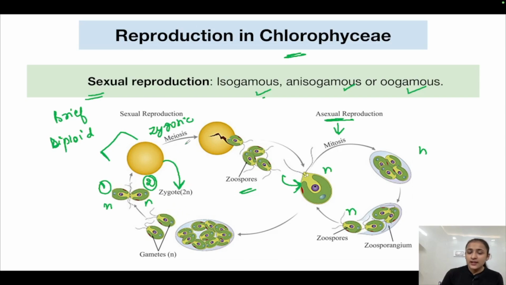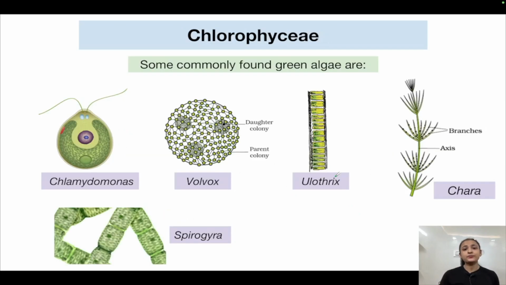And again, if the sexual cycle is to continue, then the gametes that are produced, both would come and fuse together to give rise to the zygote, which will again undergo meiosis to form the zoospore. So this is how sexual and asexual reproductions are coordinating with each other. These are the dynamics of sexual and asexual reproduction in Chlorophyceae.